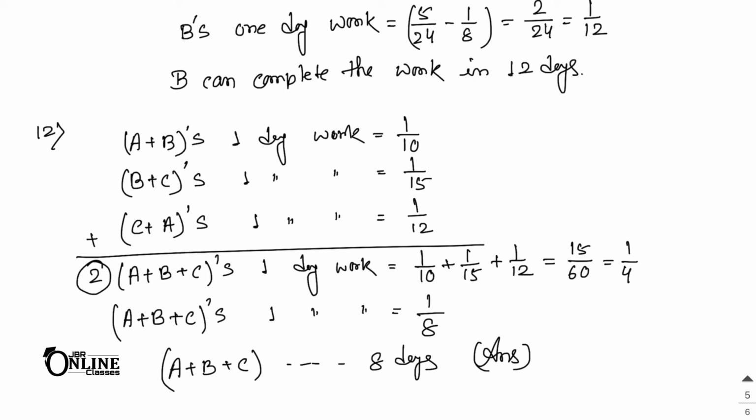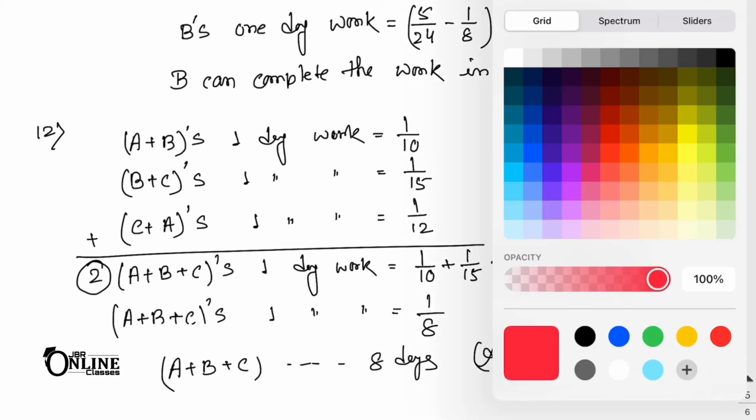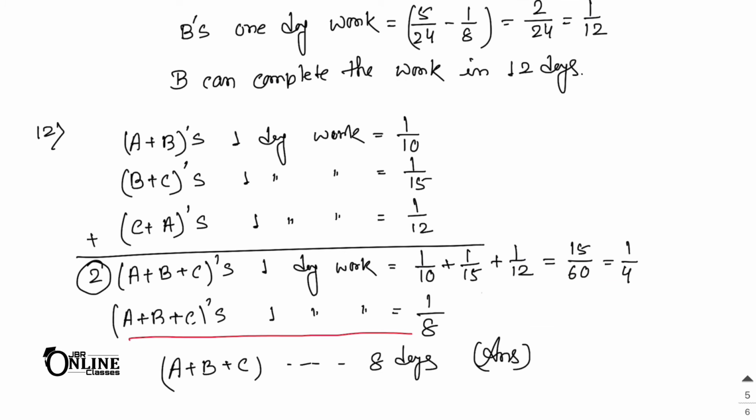So as here A plus B plus C's 1 day work is 1 by 8. Then if you want to find out only A's 1 day work, then you have to subtract 1 by 15 from 1 by 8.